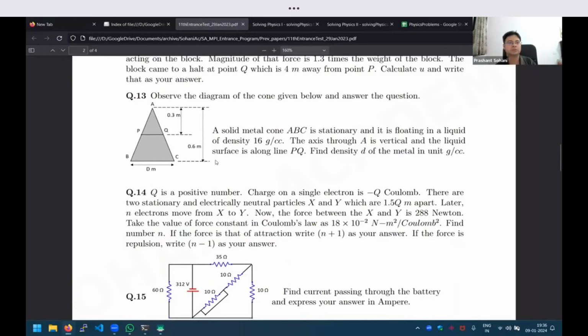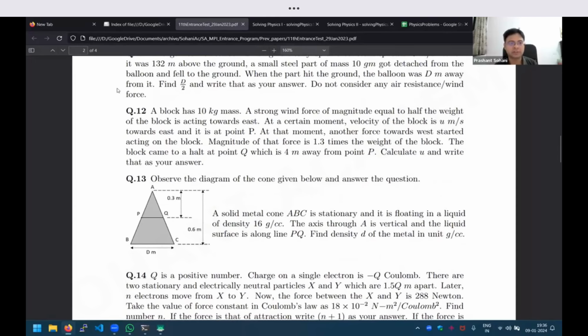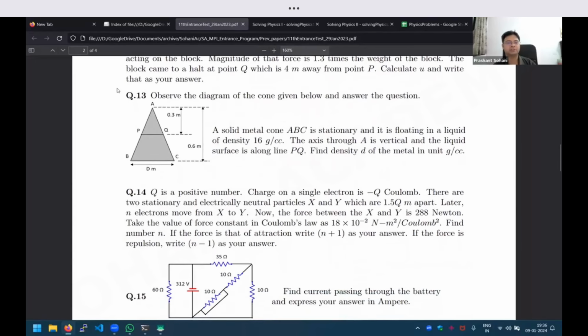question 13. The first two questions were about motion under acceleration of some kind. Question 13 is about buoyancy, force, density, mass, volume, those kinds of concepts.